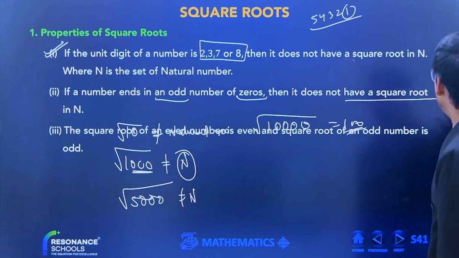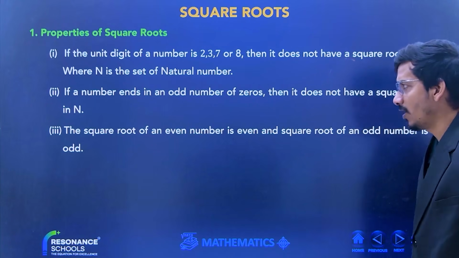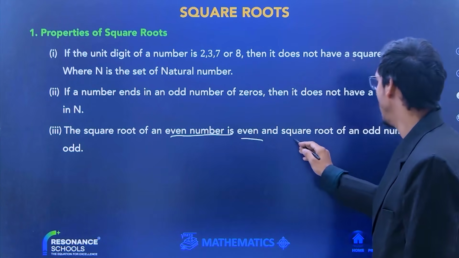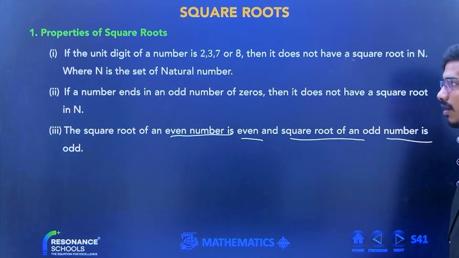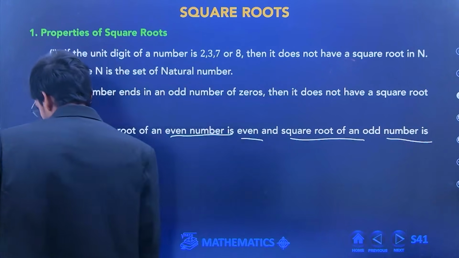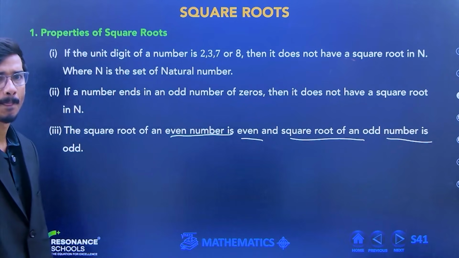So now coming to the next point, the square root of an even number is even, and the square root of an odd number is odd. Okay? Let us suppose we take a number.